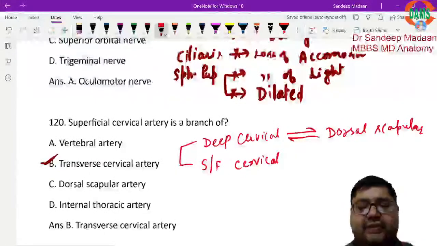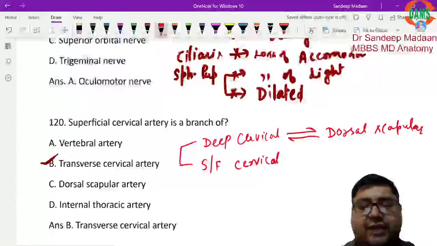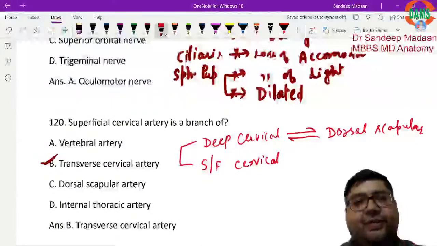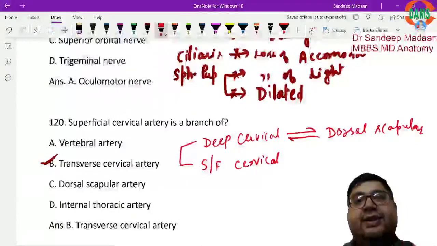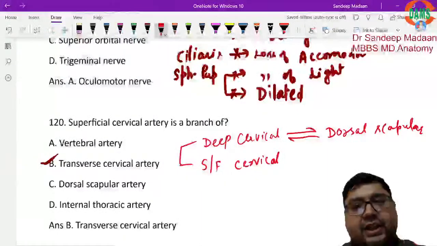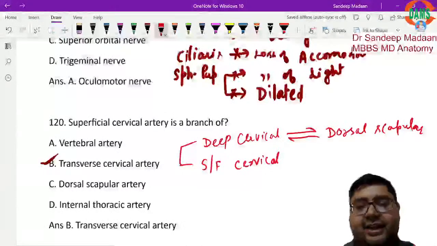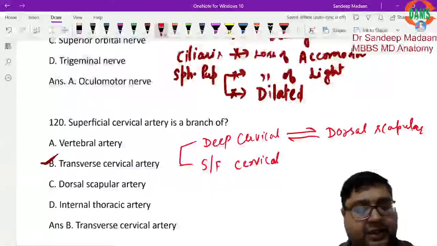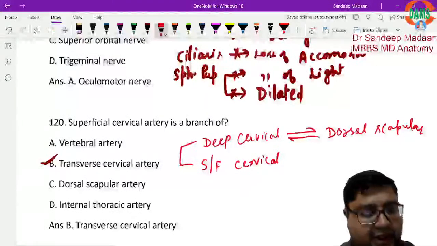So either it will be present in one individual as deep cervical artery, or it will be present in the form of dorsal scapular artery. Both will not be present. Why? Because the course, the distribution, target tissue, everything is same. What is different is the origin. Either it may take origin in the form of dorsal scapular, or it may take origin in the form of deep cervical artery. Now do you appreciate?